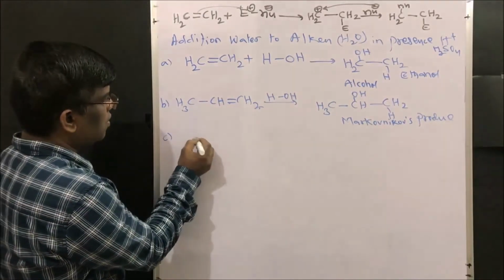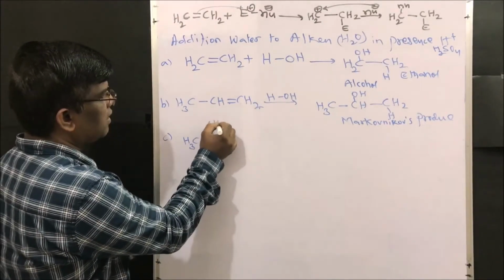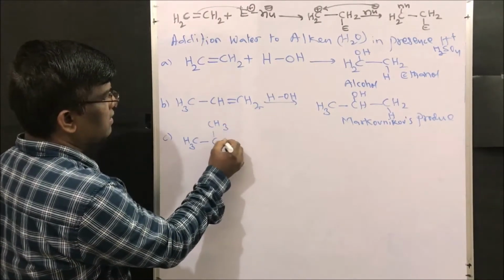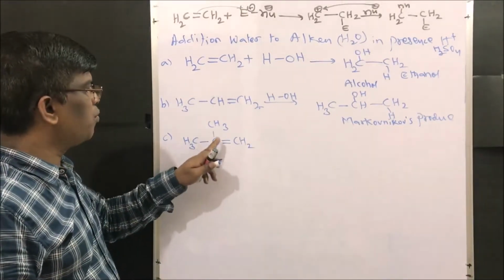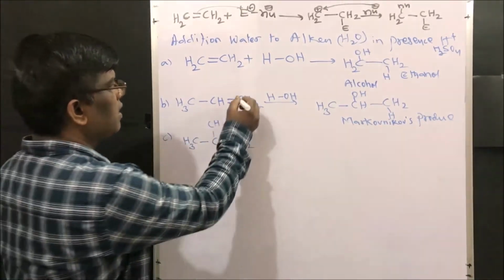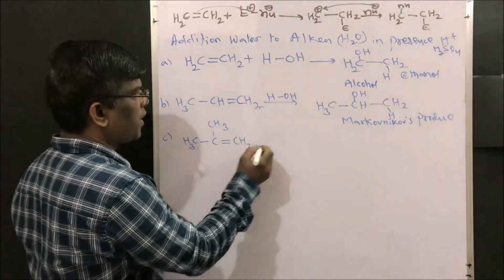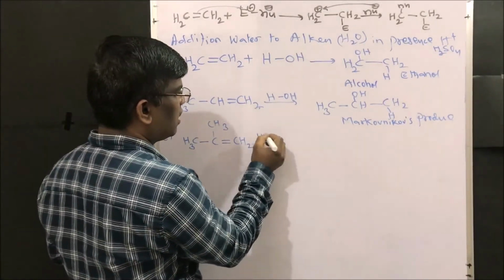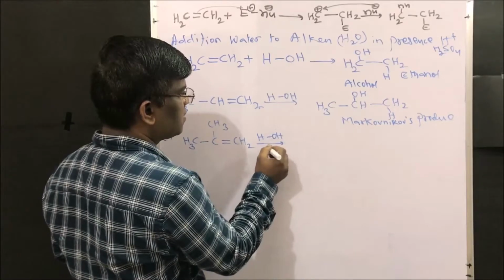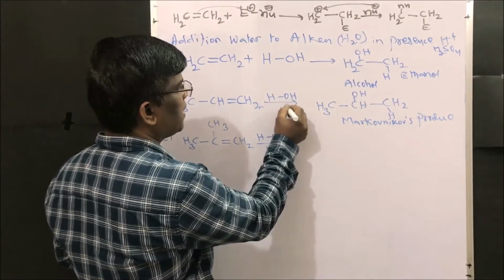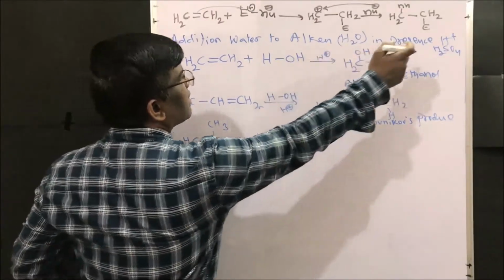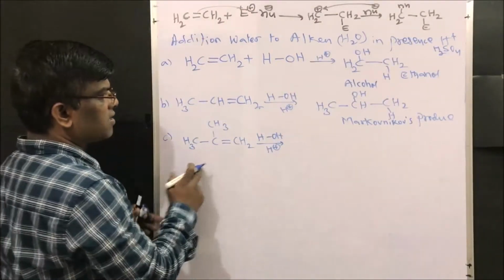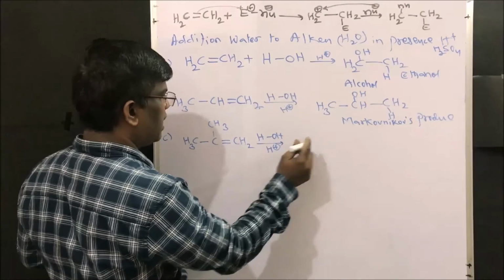For example, CH3 C methyl CH2, right? This is an unsymmetrical alkene, 2-methyl propene. This is propene, this is 2-methyl propene. If I add water in presence of H plus, that is a catalytic amount of sulfuric acid, what am I going to get?